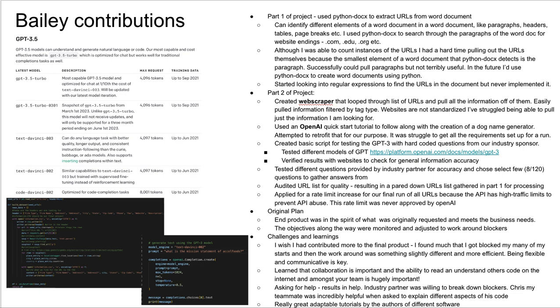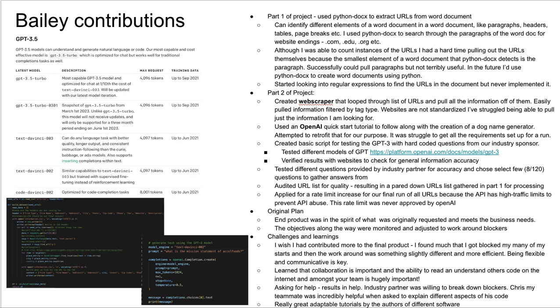We also pared down the list of questions that our industry sponsor wants from 120 different questions to just 8 to run through this and get answers for. We also pared down the URL list. The URL list pulled from part 1 did have quite a few URLs that were dead, so we pared that down. We did attempt to apply for a rate limit increase with OpenAI to run more information through their API, but we were not approved for that.